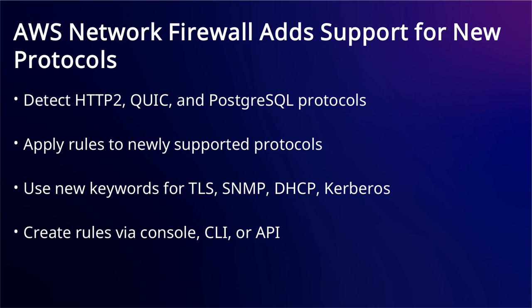New rule keywords for TLS, SNMP, DHCP, and Kerberos allow for more granular security controls. You can create these rules through the VPC console, CLI, or Network Firewall API, giving you flexible options for implementing these enhanced protections across your AWS infrastructure.